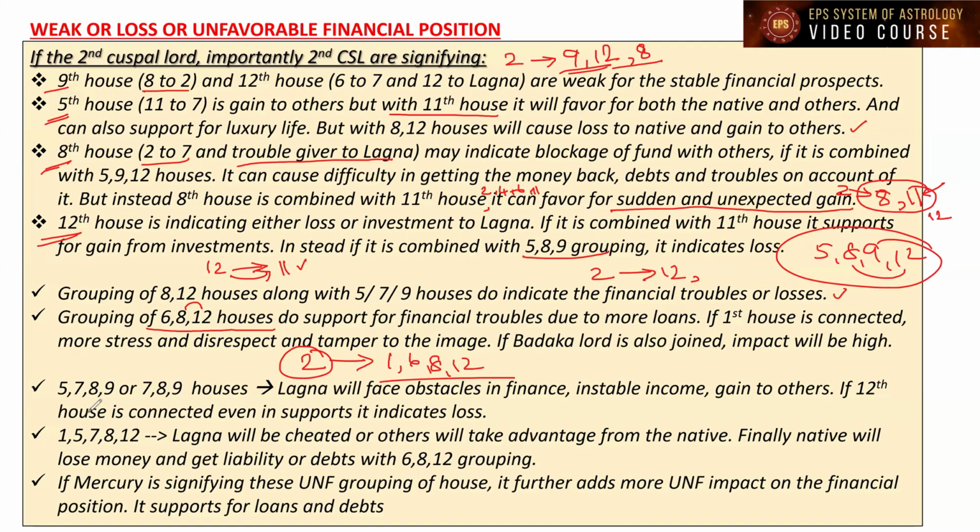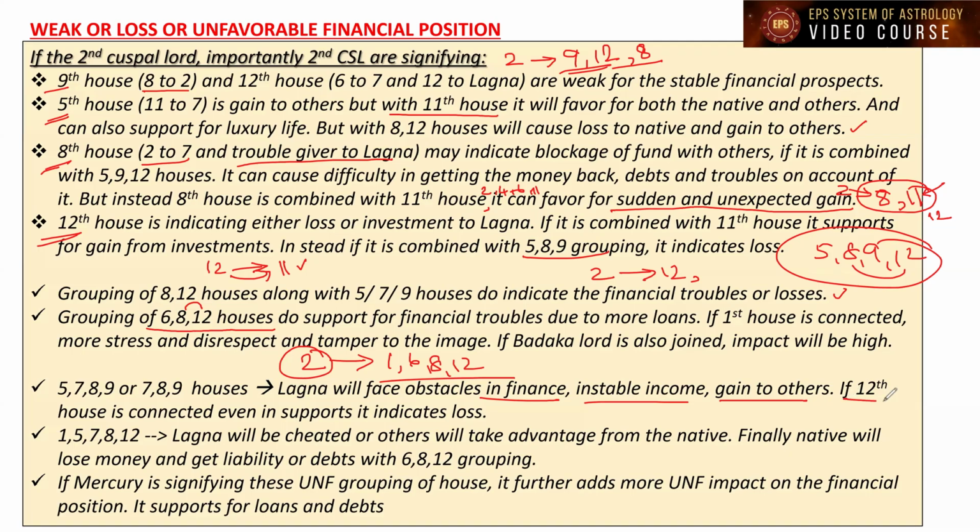Next points. 5, 7, 8, 9 or 7, 8, 9 houses. If the second house is signifying these houses, the lagna will face obstacles in finance, because these houses are favorable to the opposite party and not to the lagna's financial position, right? So even without the role of the 12th house, if a planet is signifying these grouping of houses for the second house, it will cause obstacles in finance, unstable income, and gain to others, right? These houses are favorable to the others.